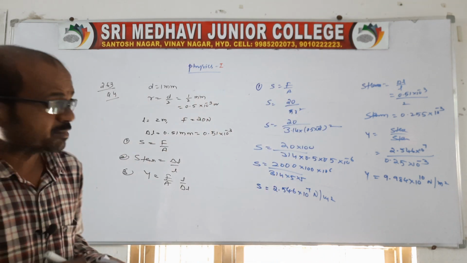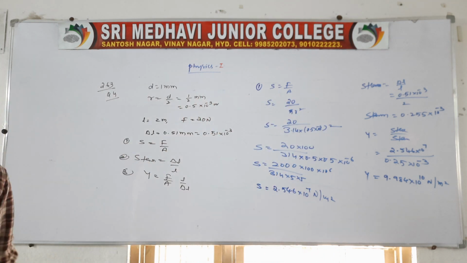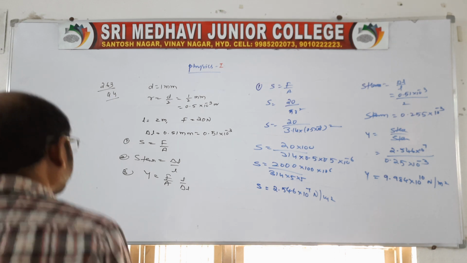So that is the method to do the problem. We can get the stress, strain and Young's modulus related problem like this. Clear?